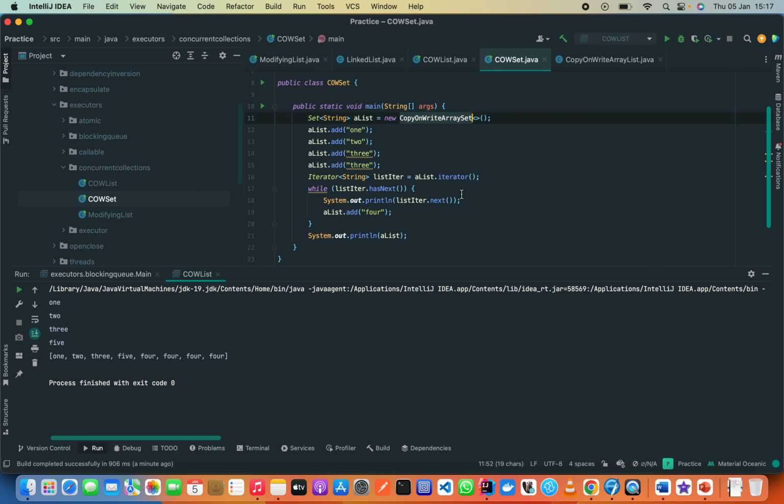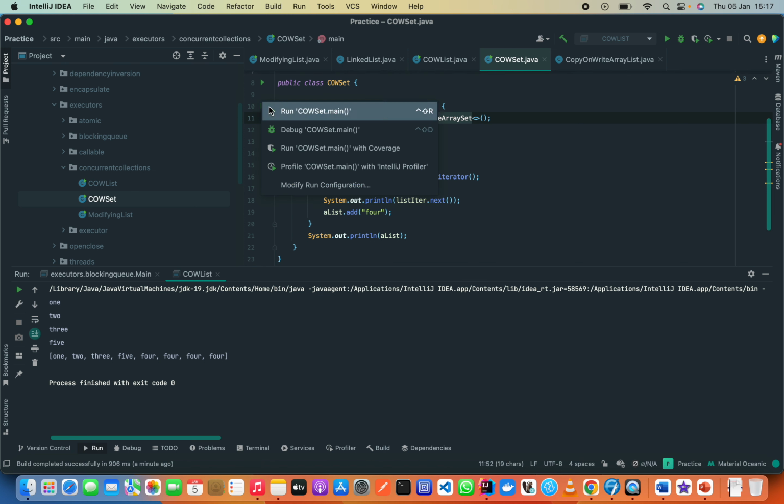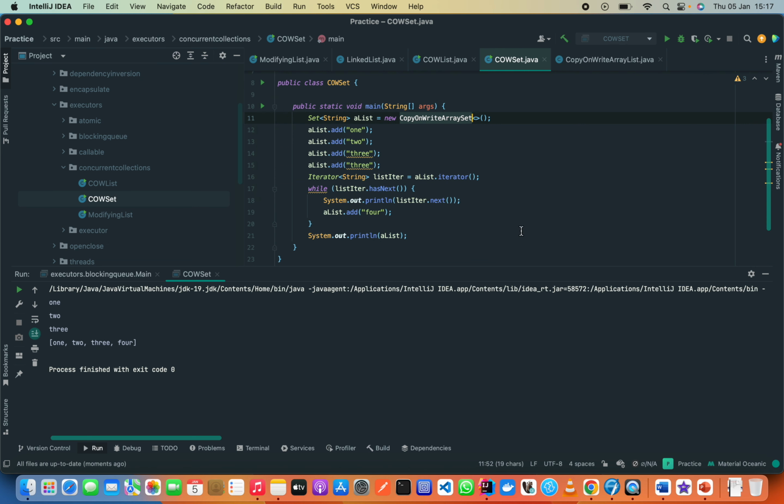The same goes for CopyOnWriteArraySet. If we run this, we are not going to have a problem because it's thread safe. What we see here is that 4 only appears 1 time, and anyone can guess why that is the case.